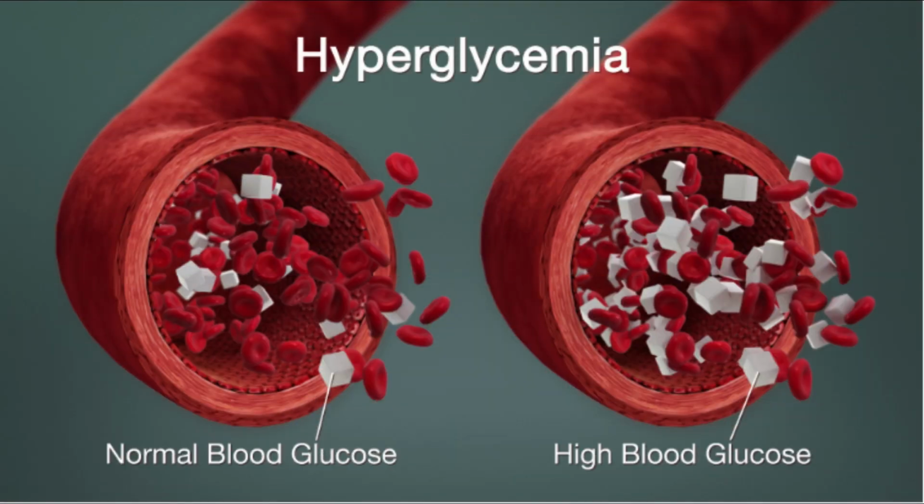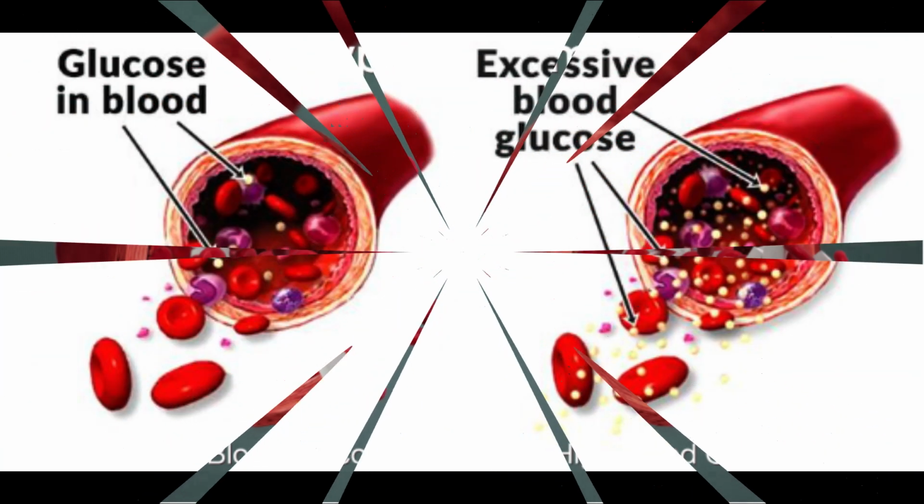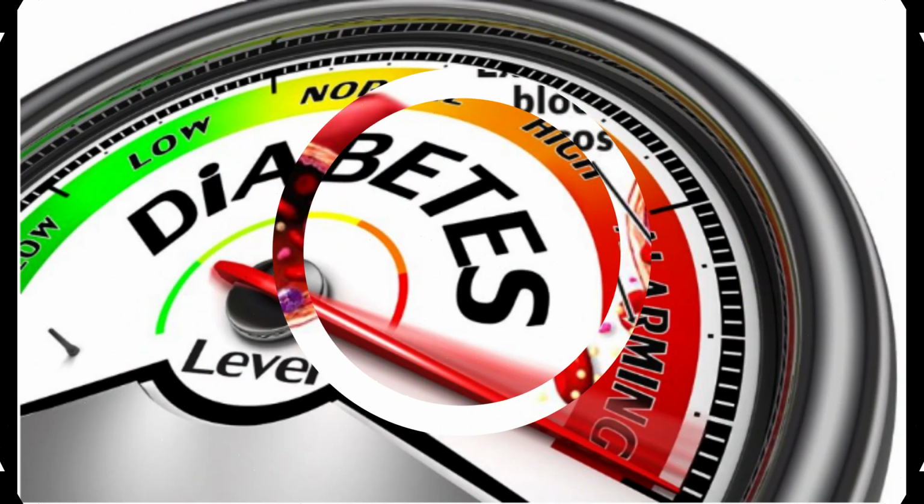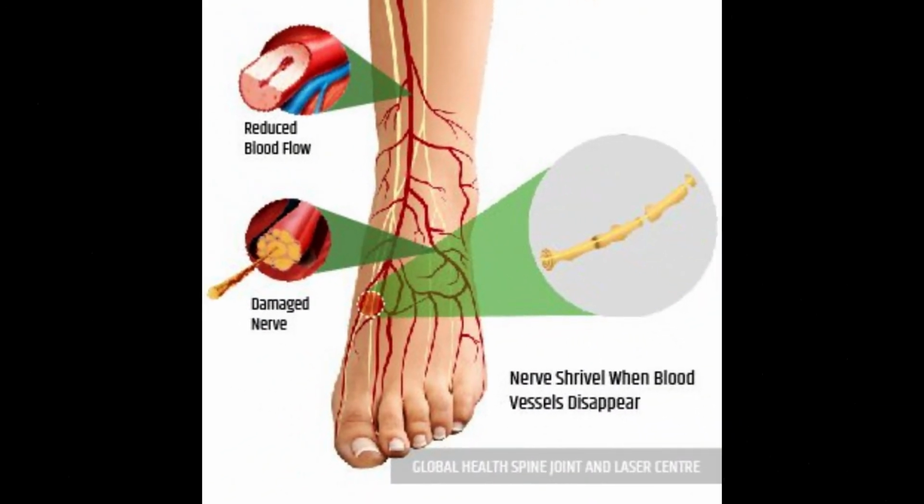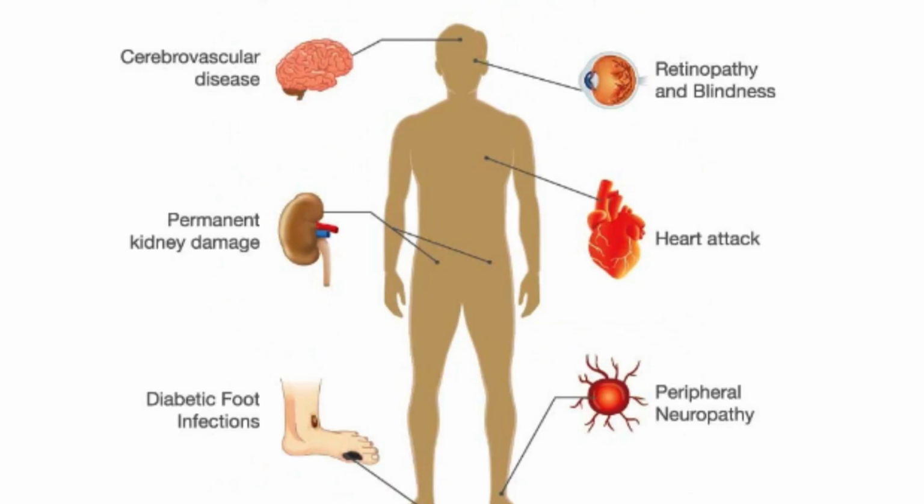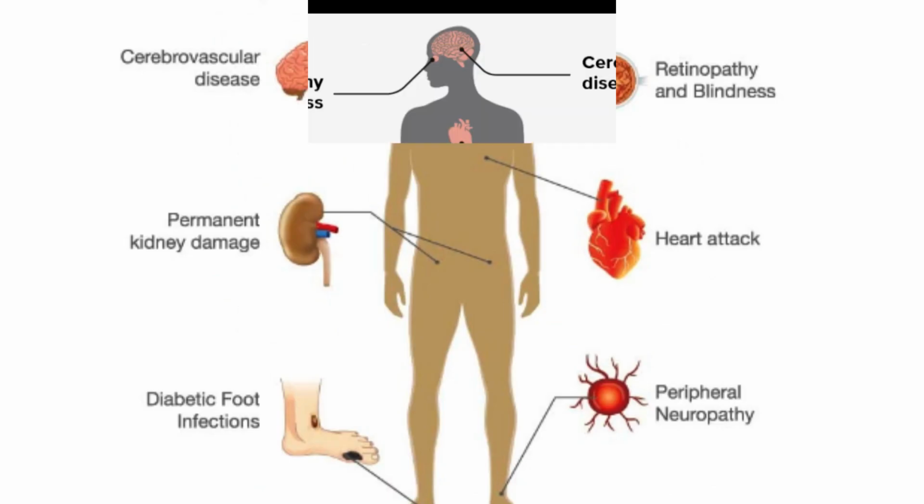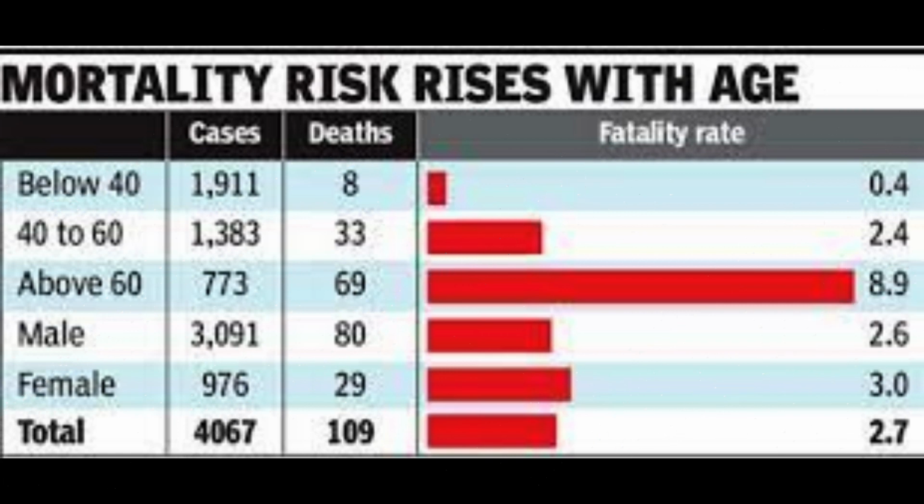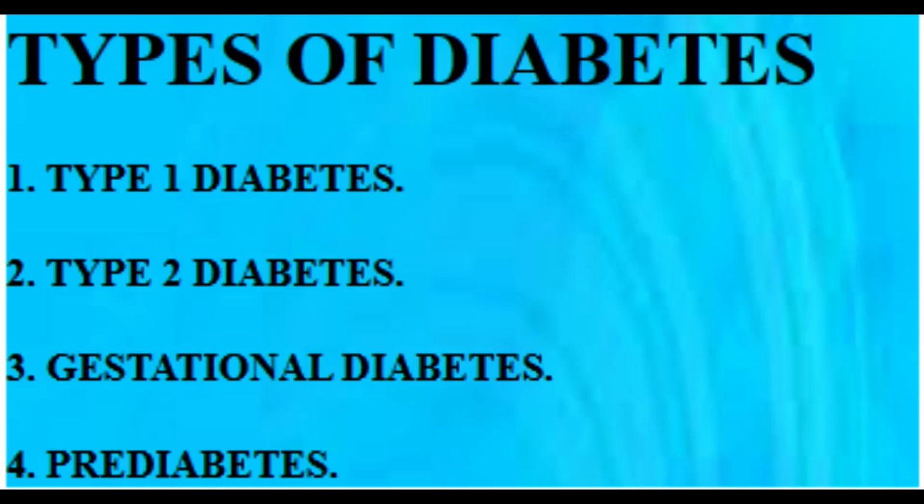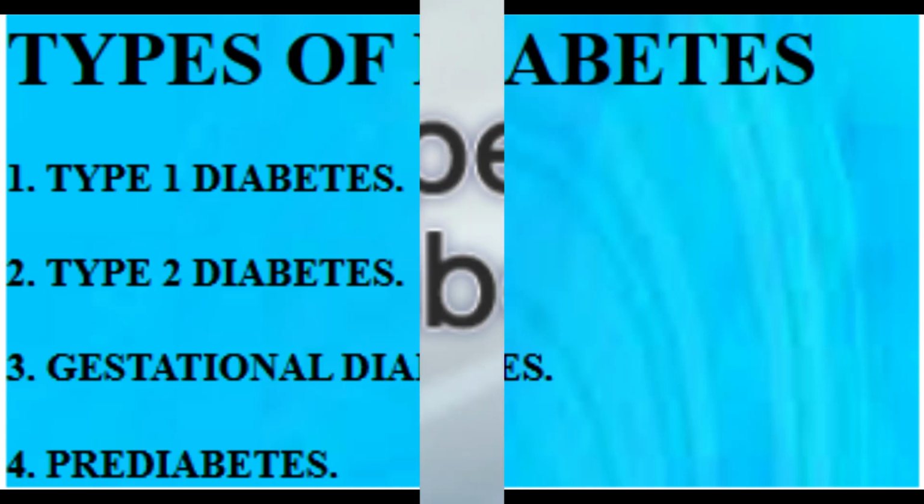Hyperglycemia, also called raised blood glucose or raised blood sugar, is a common effect of uncontrolled diabetes and over time leads to serious damage to many of the body's systems, especially the nerves and blood vessels. Diabetes is a major cause of blindness, kidney failure, heart attacks, stroke and lower limb amputation. Mortality risk rate with age. Types of diabetes are Type 1, Type 2, gestational diabetes and prediabetes.